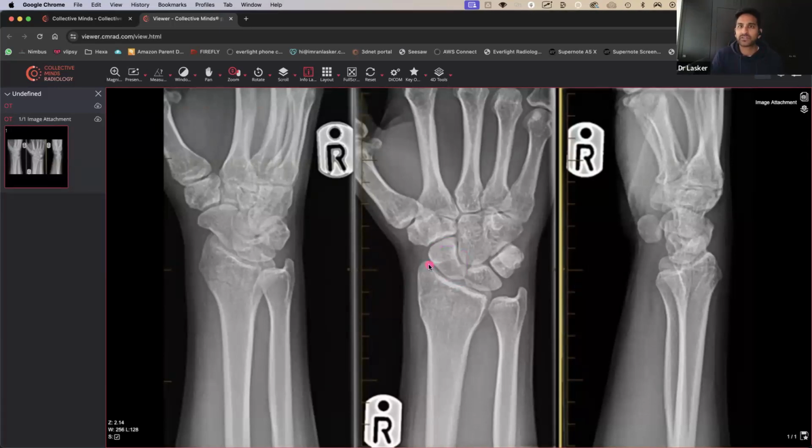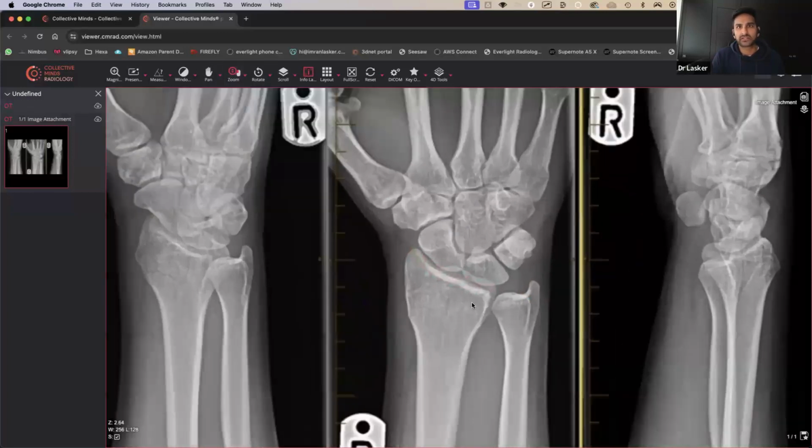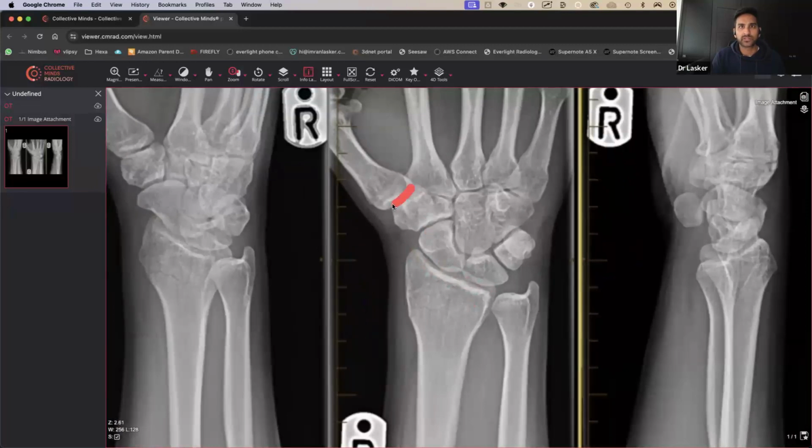So then we have a look at the radius and make sure there's no evidence of any fracture. Then actually that looks very, very smooth. And the styloid is also somewhere that looks very, very smooth as well. So at the moment we don't see anything grossly abnormal. Sometimes you want to make sure that these areas look okay.